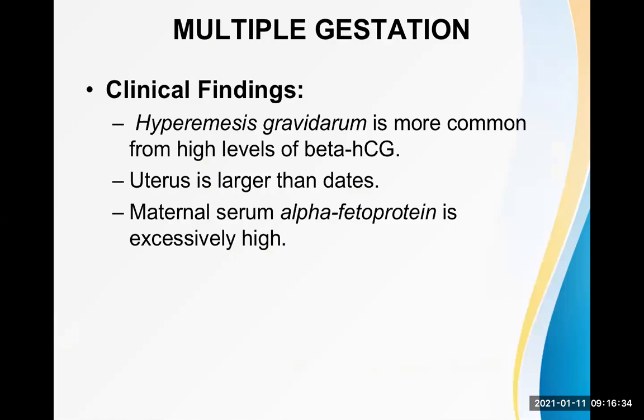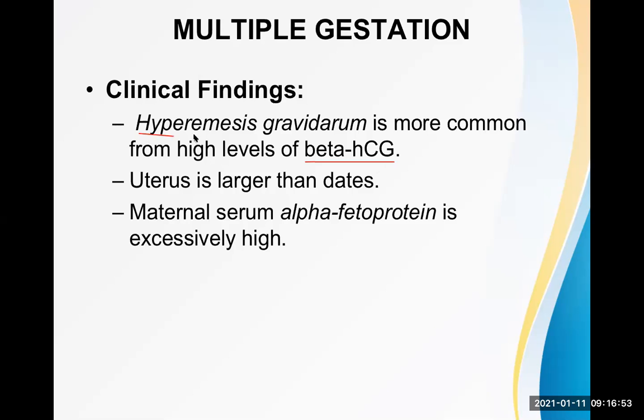Now, what are the clinical findings of multiple gestation? Hyperemesis gravidarum is more common from high levels of beta HCG. Quite easy to understand, because the placenta may be bigger in size, and a larger placenta will produce more beta HCG.